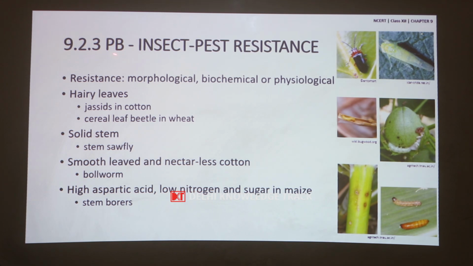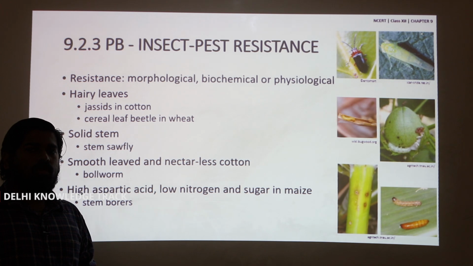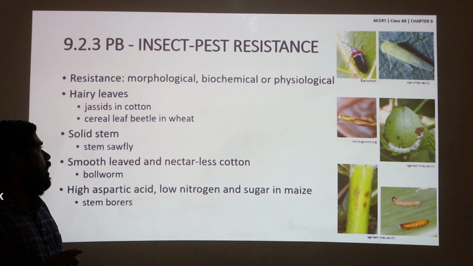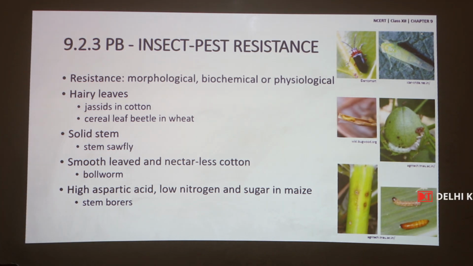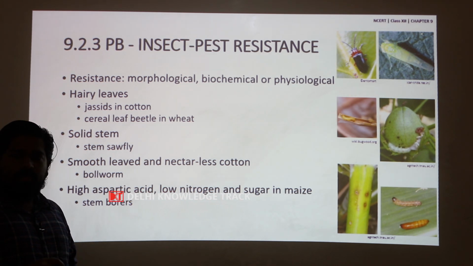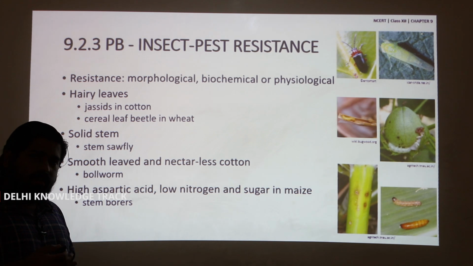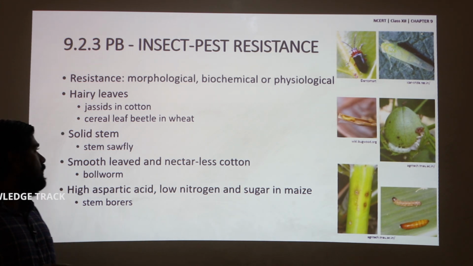Now, let us take a look at plant breeding for insect resistance. How could a crop exhibit resistance to an insect? It could be morphological, biochemical or physiological. Morphologically, hairy leaves avoid jassids in cotton, and the cereal leaf beetle in wheat. These two find it difficult to infest or attack a crop plant if the leaves are hairy.